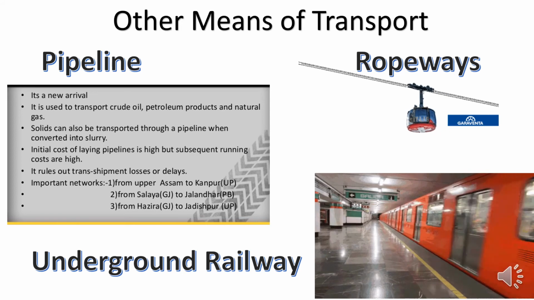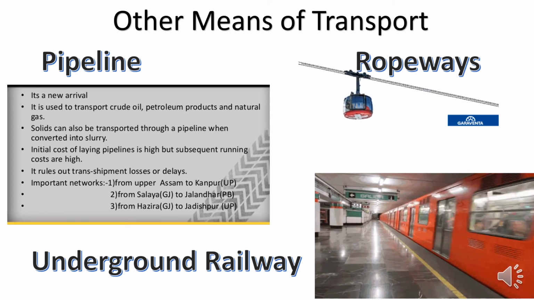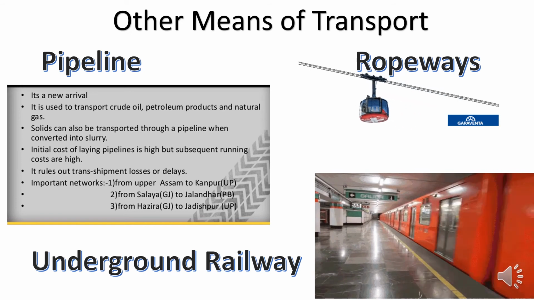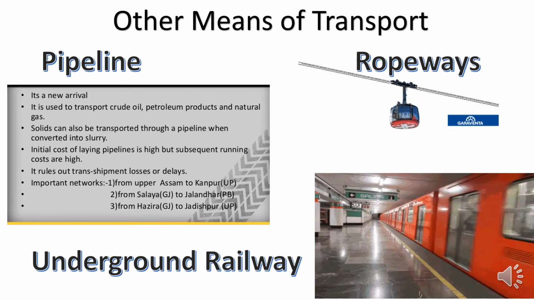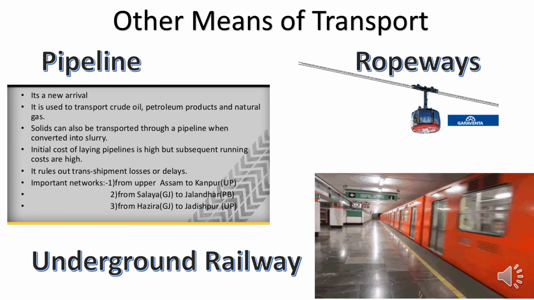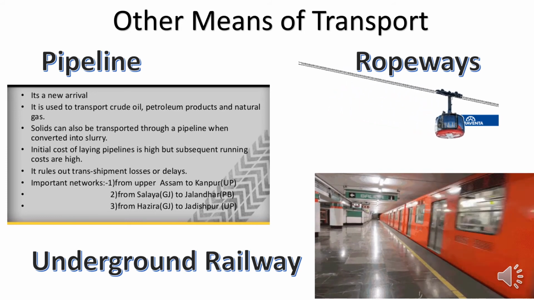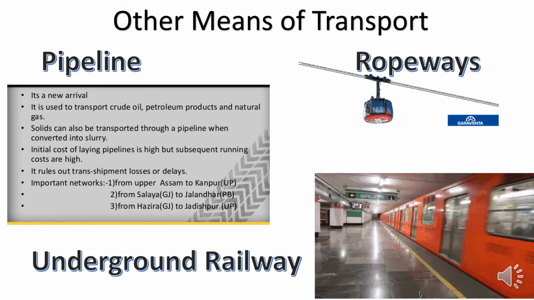The next is pipelines. Now, this transports liquid items like mineral oil from mine to factories, or from oil tanker ships to storage places, and can be easily done by pipeline, thus reducing wastage and risk.